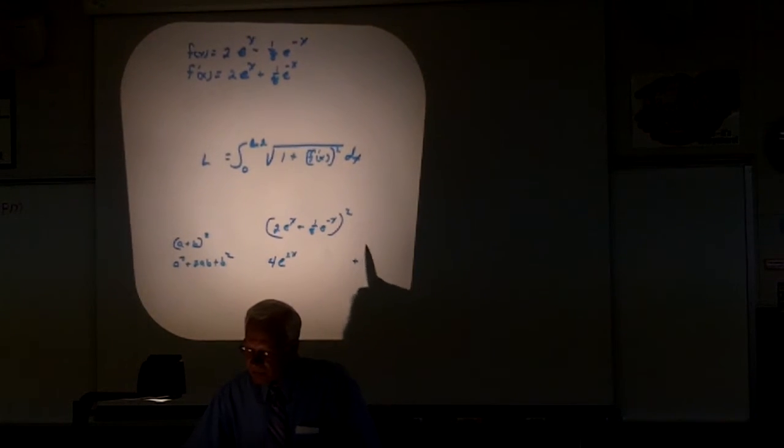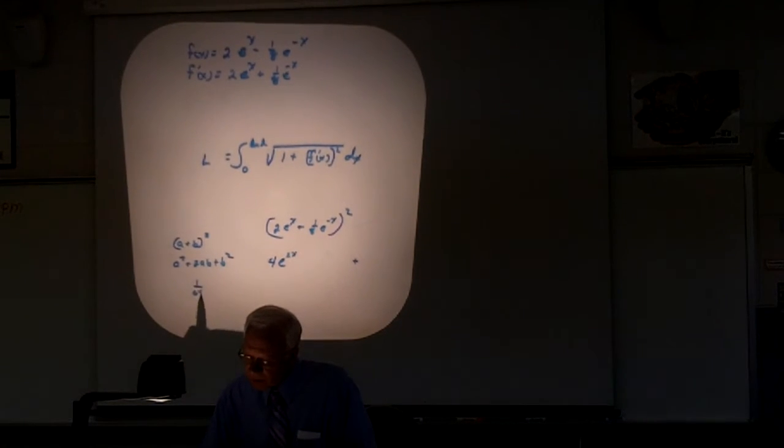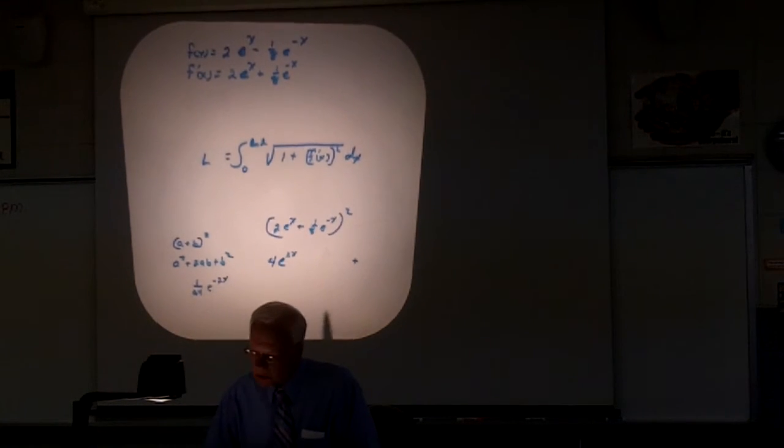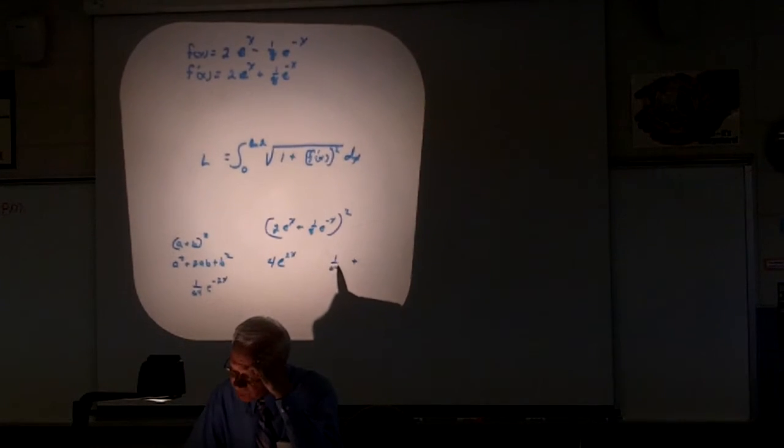So that's 1 over 64 e to the negative 2x over here.